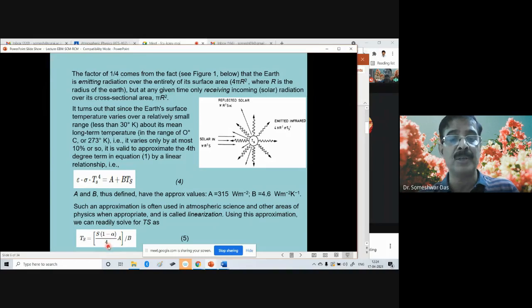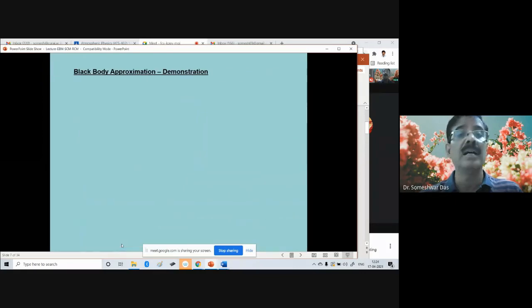So if we substitute in this equation the approximate values of A and B, then we can compute the Earth's temperature by considering the Earth as a black body.